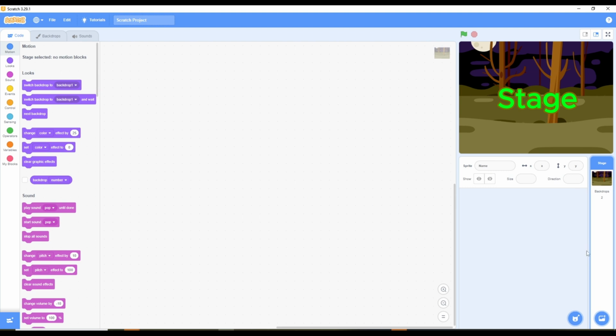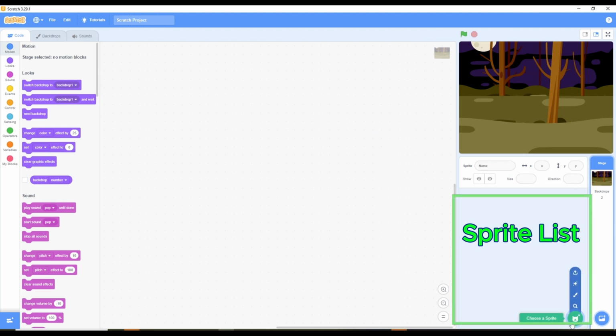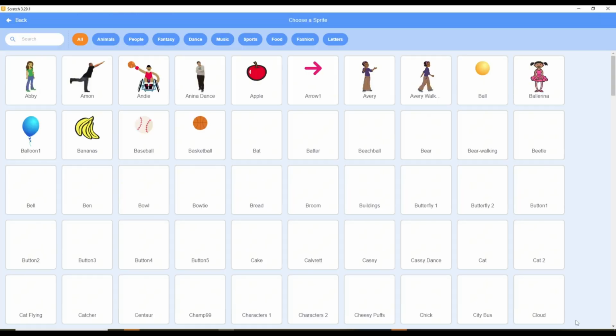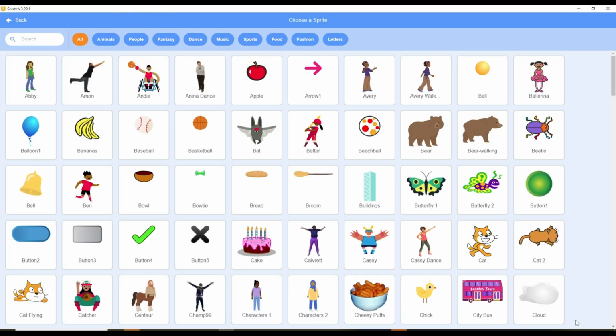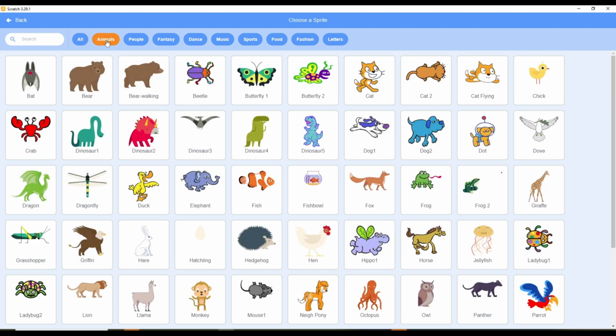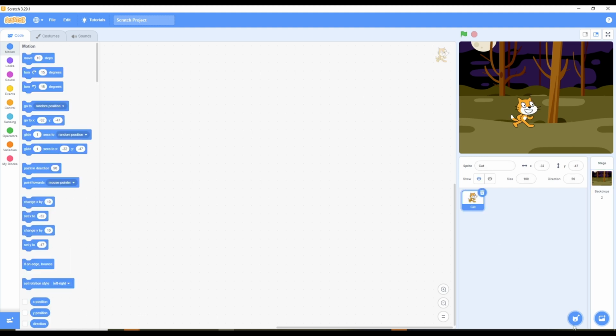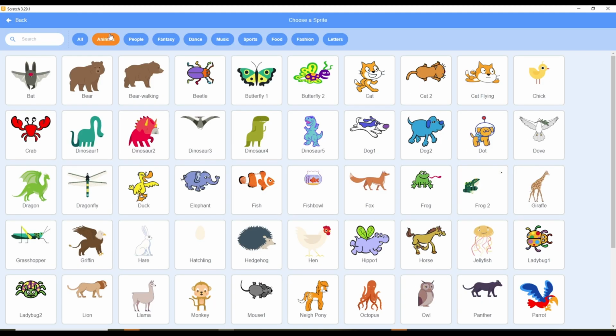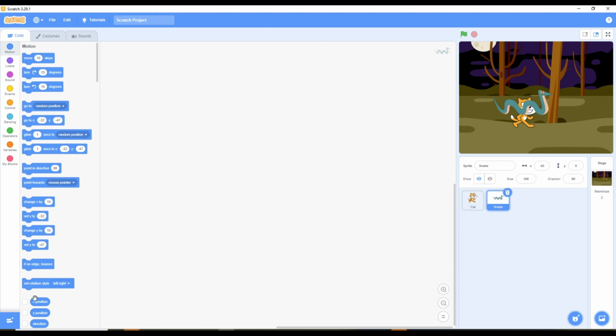Second, bringing our characters to the stage. Right next to the backdrop button is the Choose a Sprite button, which looks like a cat's head. Click it. The sprite library will open, filled with all sorts of characters. Navigate to the Animals category. Find Patches, the adorable cat, and Sly, the sleek snake. Click on each of them to add them to your stage. Now we have our actors.